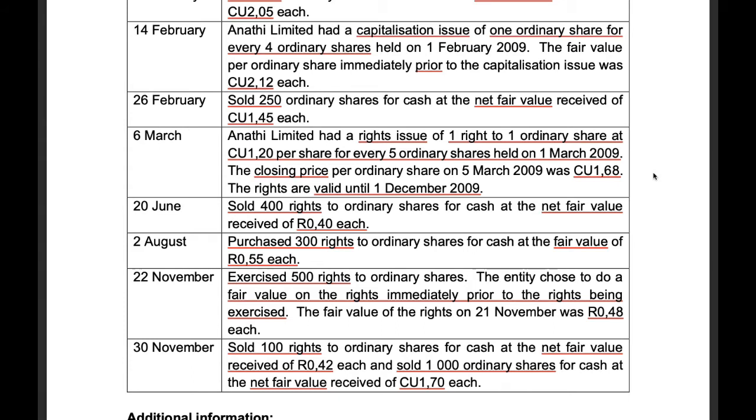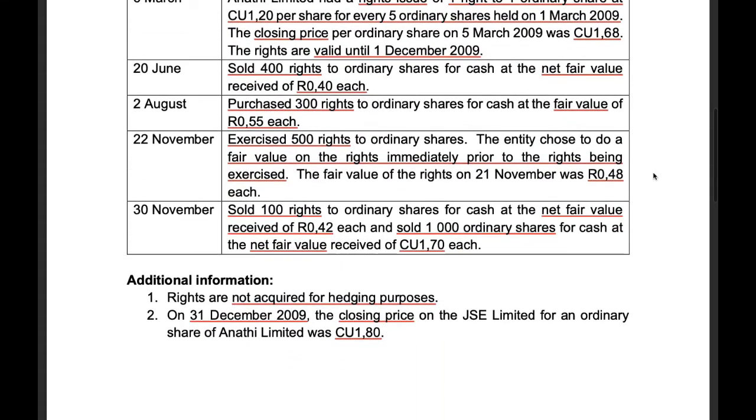And on the 30th of November, we sold 100 rights to ordinary shares for cash at the net fair value received of 42 cents each, and we sold 1,000 ordinary shares for cash at the net fair value received of R1.70 each. Additional information. Rights are not acquired for hedging purposes.